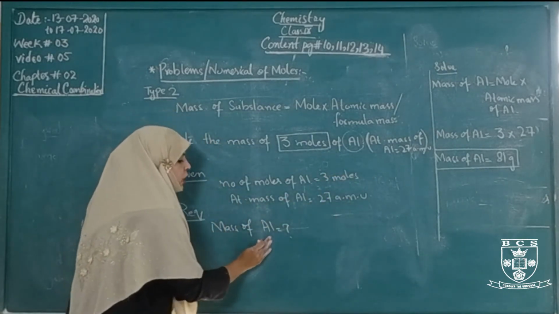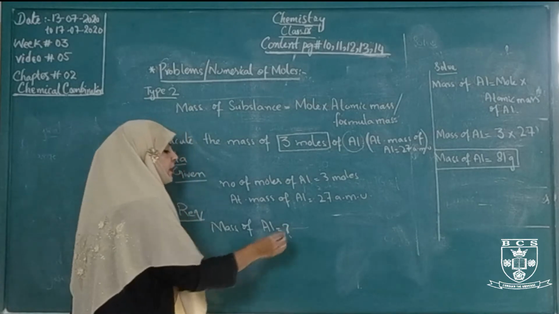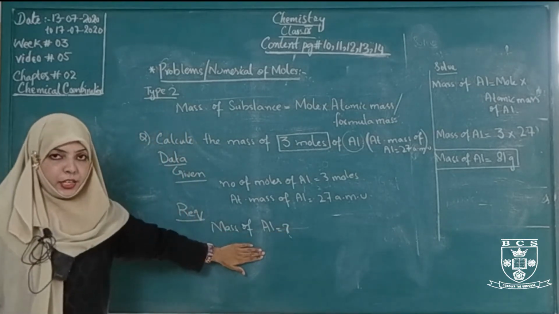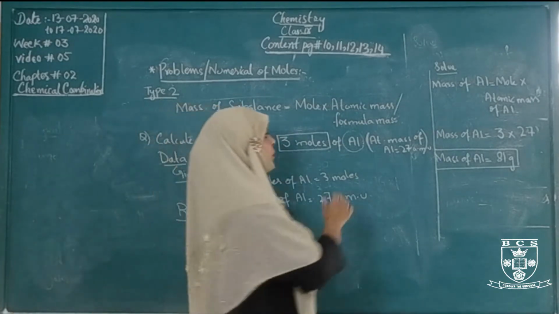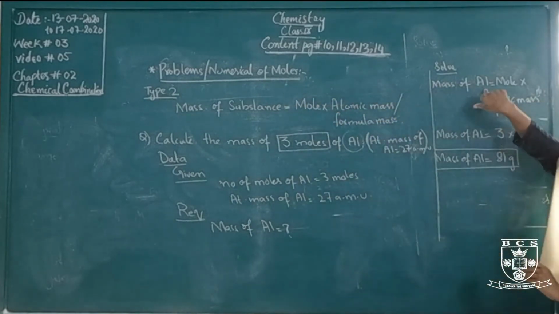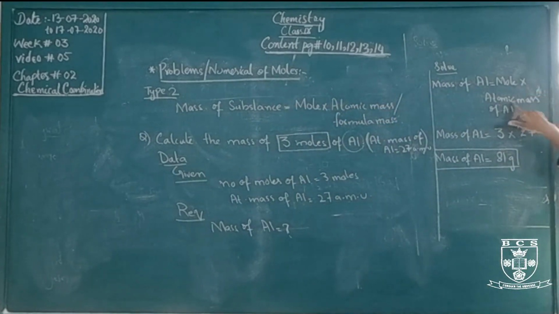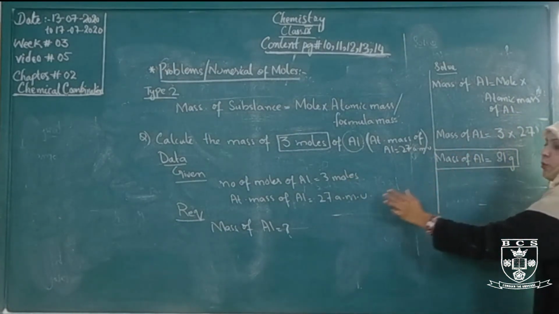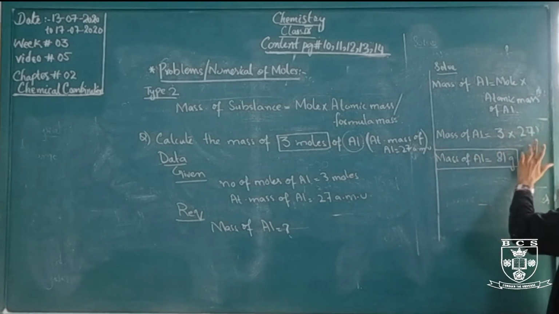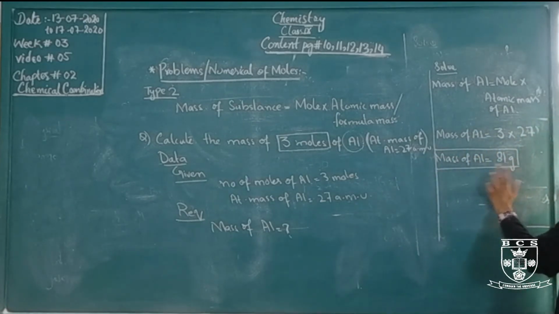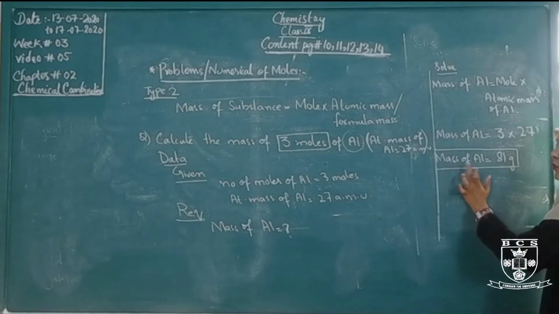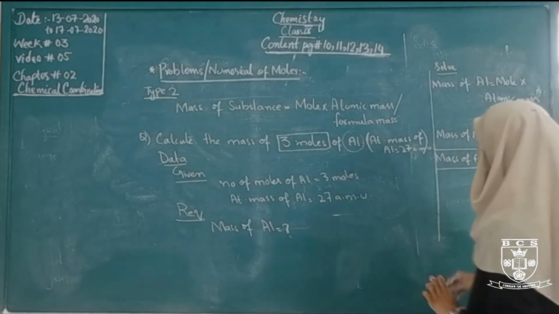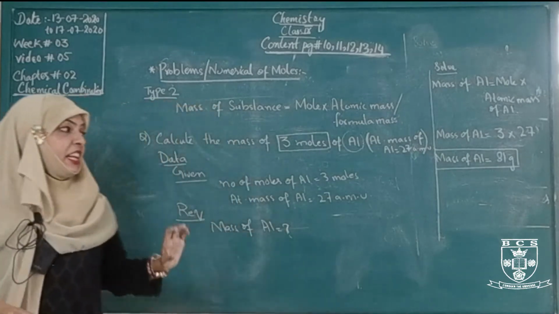We have to find the mass of aluminium, so we apply the formula of type 2. Mass of aluminium equals the mole multiplied by the atomic mass of aluminium, which is 3 times 27, 81 gram. So the mass of aluminium is 81 gram.